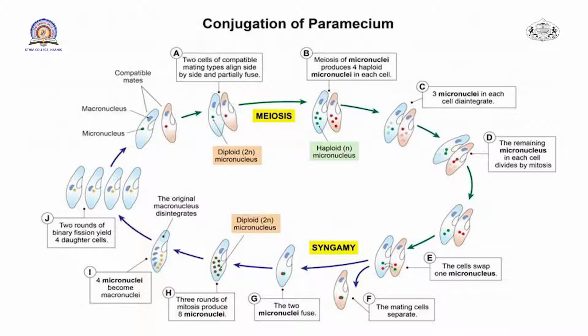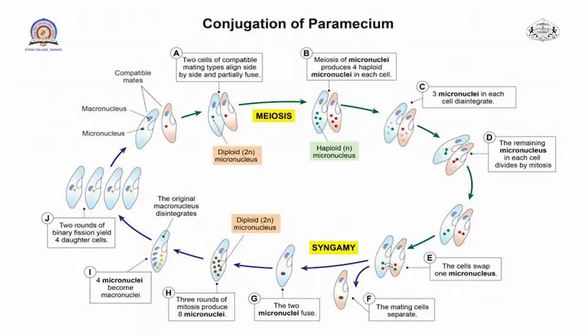See, the whole conjugation process is divided into 10 different steps. As I said, first two paramecia unite together, that is called union of paramecia. Second, two cells of compatible mating types align side by side and partially fuse.